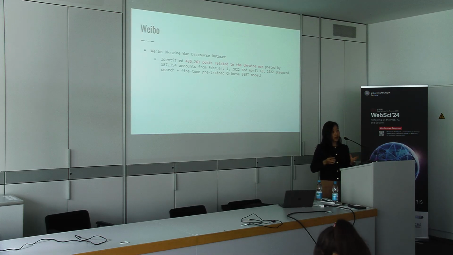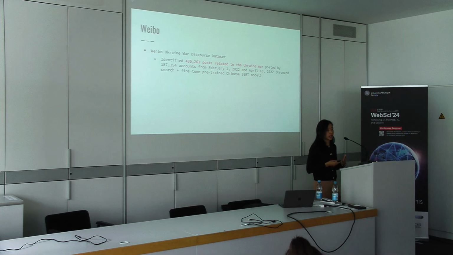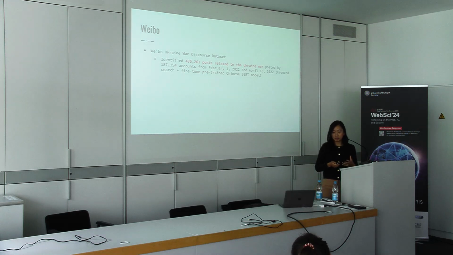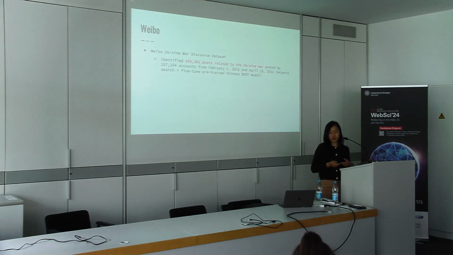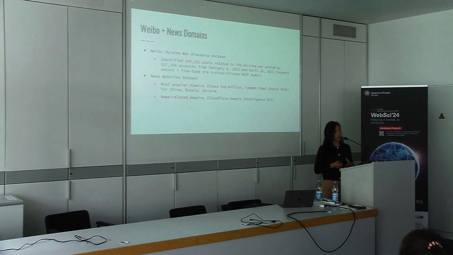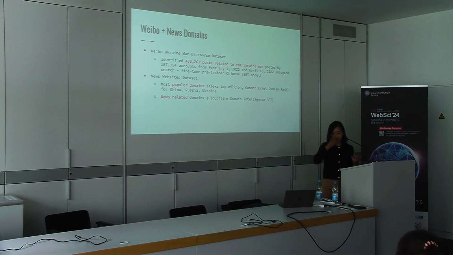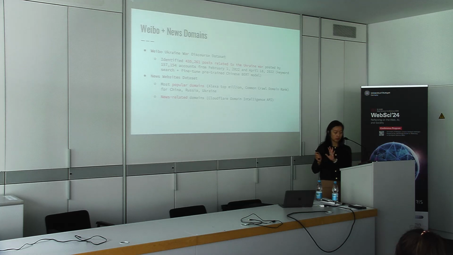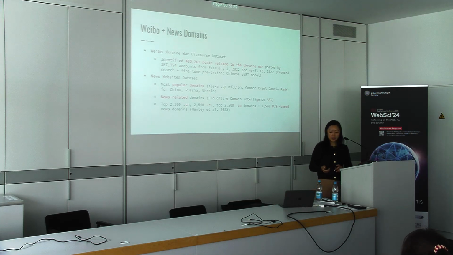So we also use Weibo data, about 500,000 posts related to the conflict that we collected from February to April of 2022. Then we have a data set of news websites. Here we're trying to identify the most popular domains using Alexa Top Million, and then using Cloudflare to identify websites that are news related, and then taking the top 2,500 domains that are .cn, .ru, .ua, and US based.